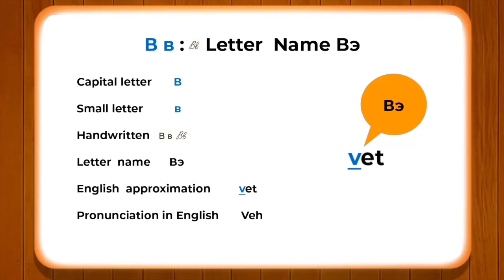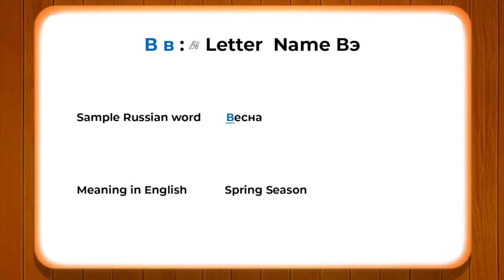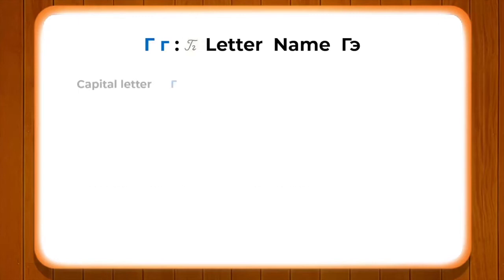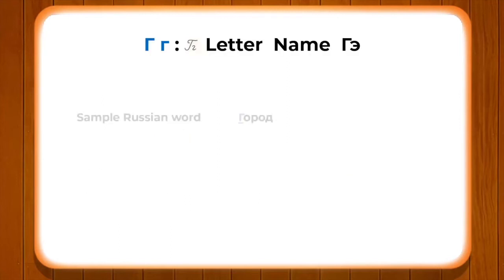A sample Russian word is vesna, which means spring season. The next letter is ge, as in argue, and a sample Russian word is gorod, which means city.